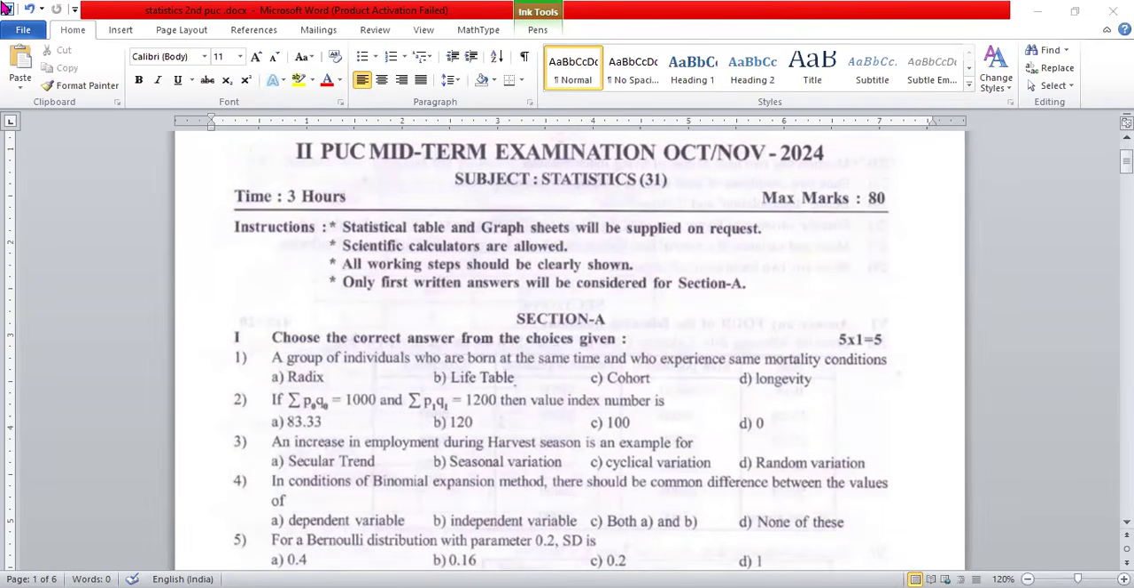And all of you, while coming tomorrow, while leaving your home, just take your admit card and scientific calculator, and all working steps should be very clearly shown. So come to the point, section A.